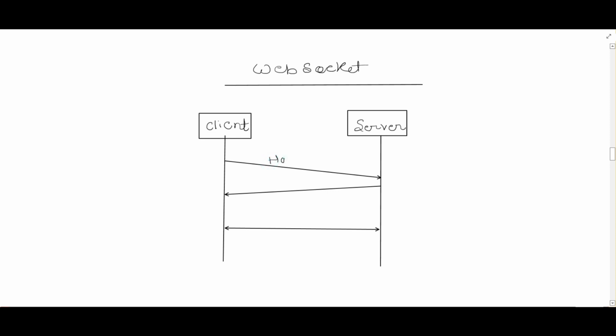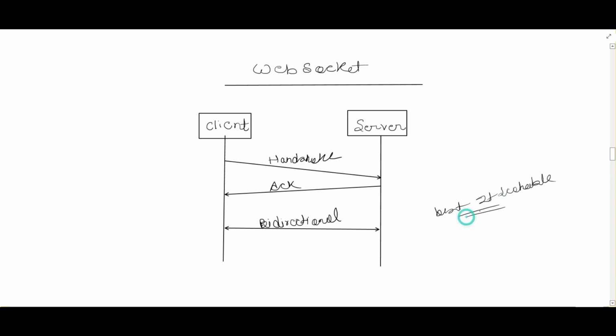First, a handshake will happen between the client and the server, then the server will send an acknowledgment, and then a bidirectional, persistent connection will be established between the client and the server. Through this persistent connection, the server can send updates to the client, and a WebSocket connection generally works even when a firewall is in place. So this is the best option, I can say, and it is scalable as well.